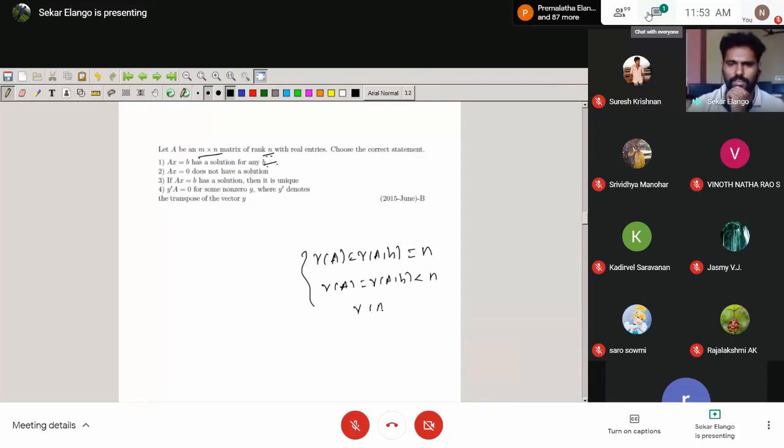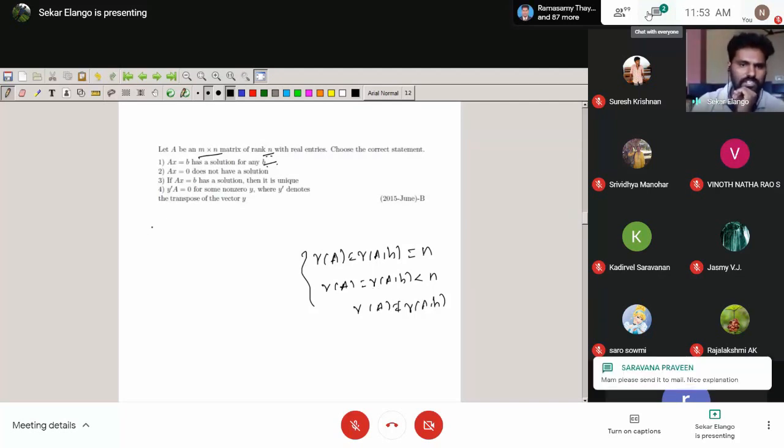So rank of A is not equal to rank of A comma B. Okay. So they mention this is a given problem. We know the idea only. Now we can think about it. How to think about the question? What is the given question? Just write the given question. What is the rank of A?